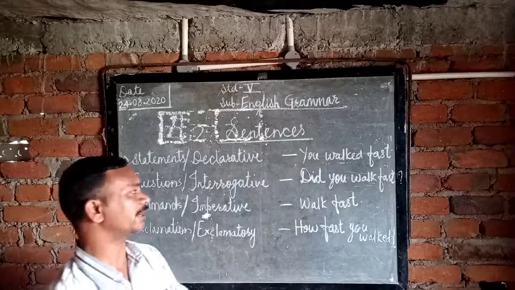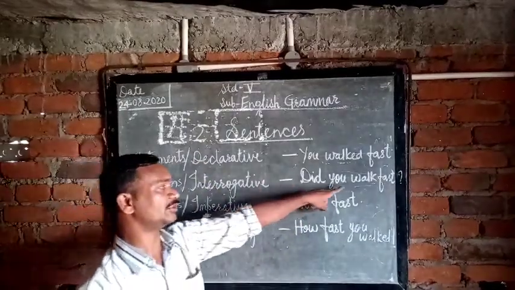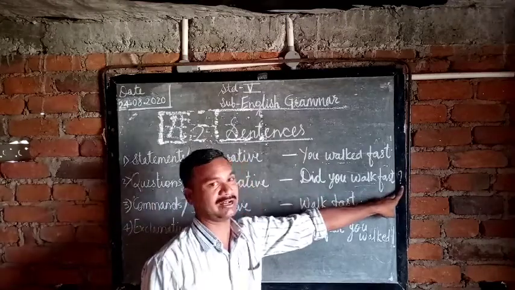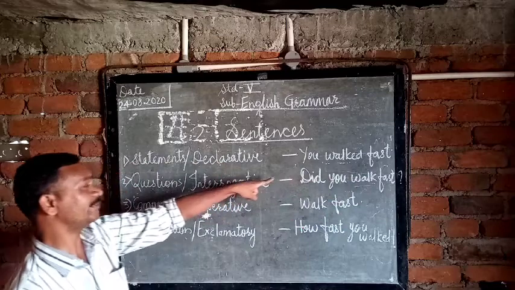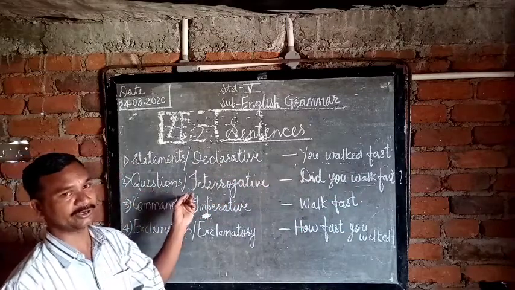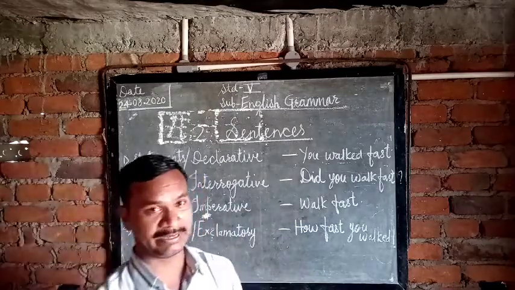So this is the two types. See the example of a question sentence: "Did you walk fast?" (Can you run fast?) And a question mark there. This type of sentence is the question sentence. Got it?